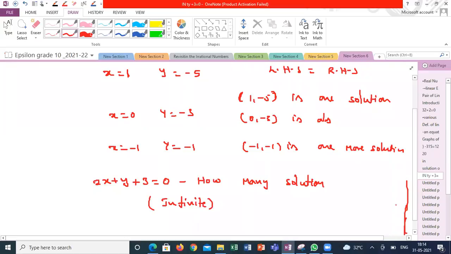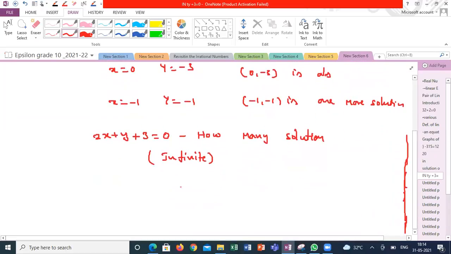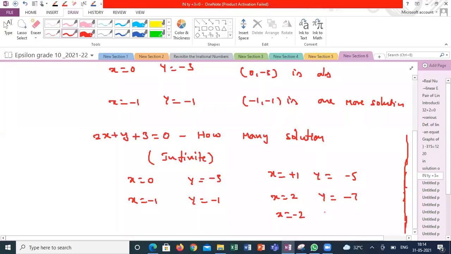See, this is one more method. I can choose any x value, and correspondingly some y value is defined. Suppose if I choose x is equal to 0, y is coming minus 3. If x is equal to minus 1, y is equal to minus 1. If x is equal to plus 1, y is equal to minus 5. If x is equal to 2, y is equal to minus 7. If x is equal to minus 2, y is equal to plus 1. Like this, I am getting infinite solutions.